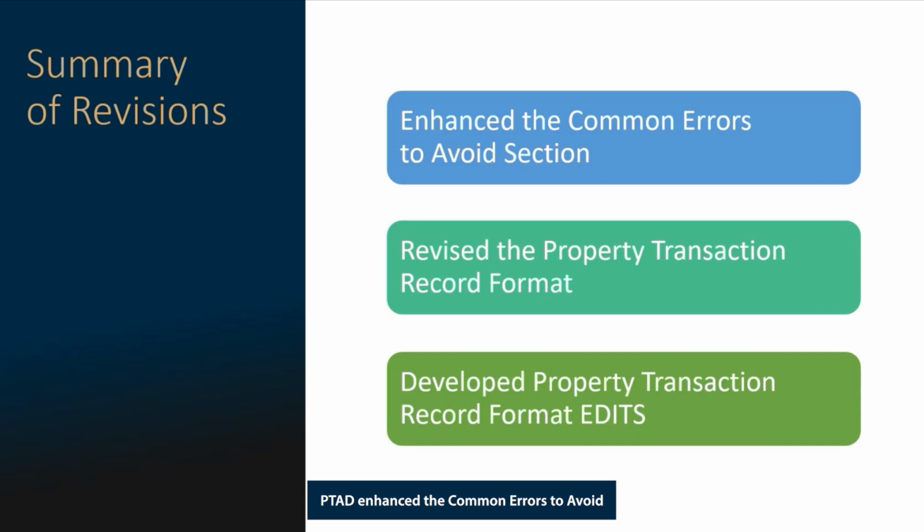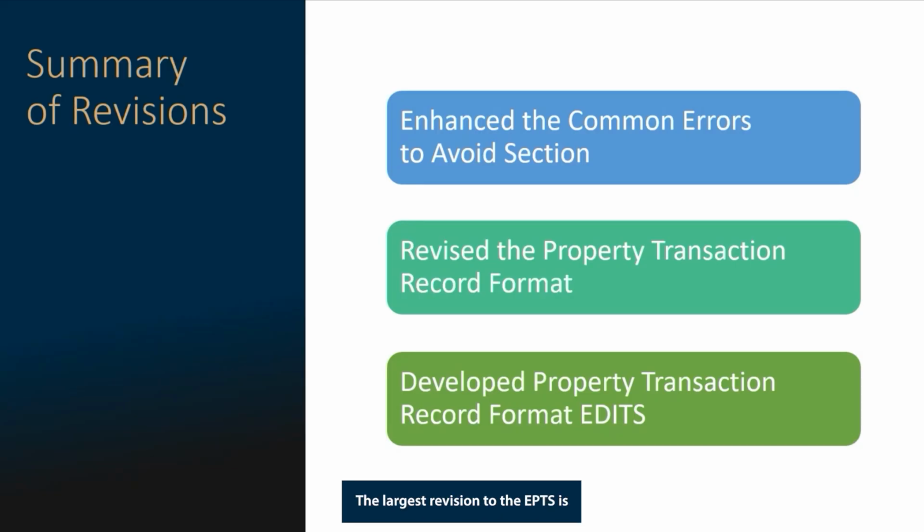PTAD enhanced the common errors to avoid section of the EPTS manual to clearly explain issues typically associated with the EPTS and to support the new format edits. This section details specific issues that may cause the EPTS to be rejected. PTAD also revised the property transaction record format for the EPTS. Appendix 1 of the EPTS manual details the required fields and any associated mandatory format. There were 14 fields removed from the format and 3 additional fields that are new to the format.